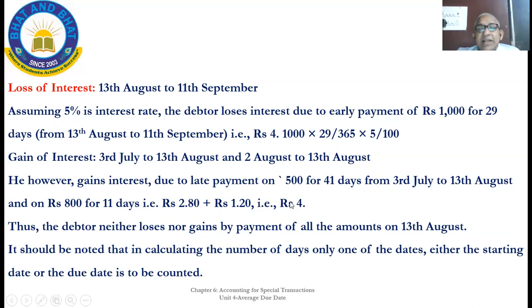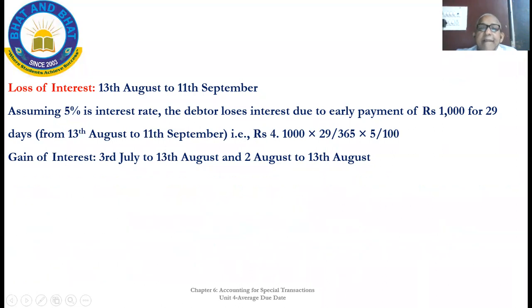See, earlier I had told there will neither be loss nor gain because of making the average of the due date. This example explains how there will not be any loss or gain, because loss of interest is 4 rupees, gain of interest is also 4 rupees, hence nil effect, neither gain nor loss. Okay, that is the meaning of this.